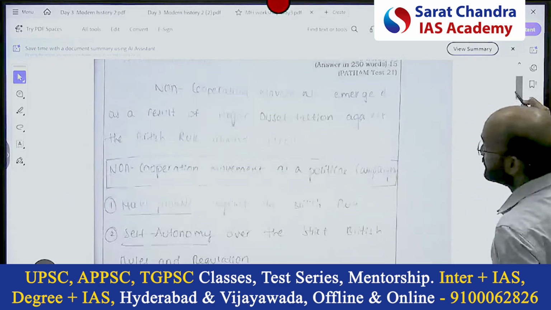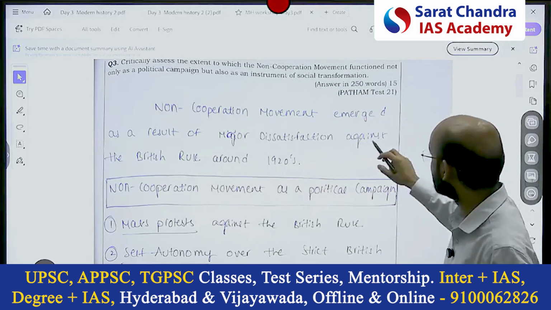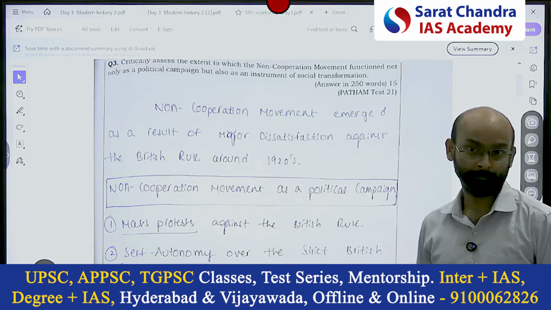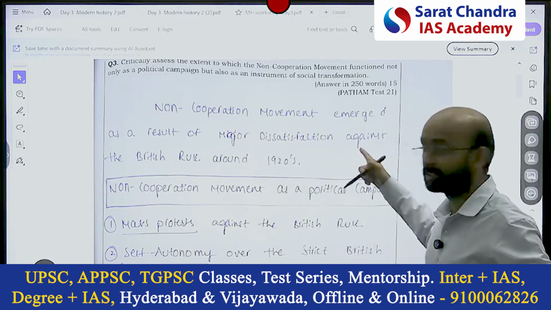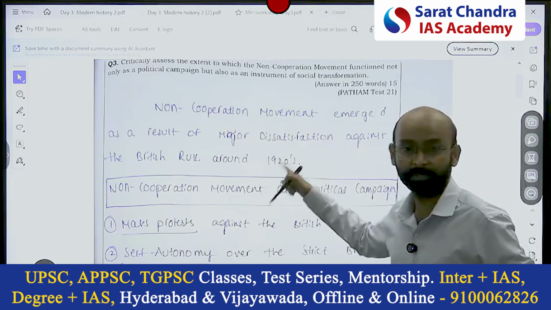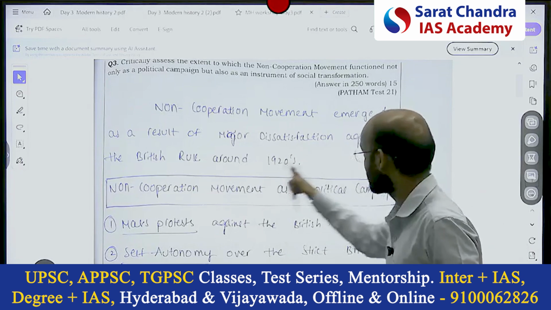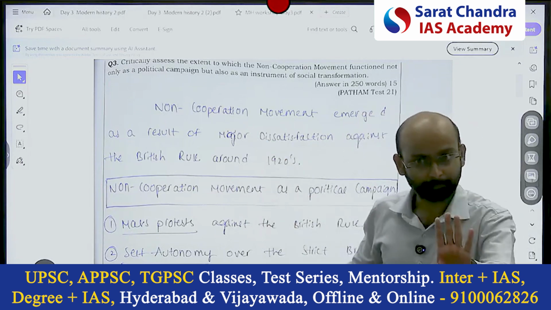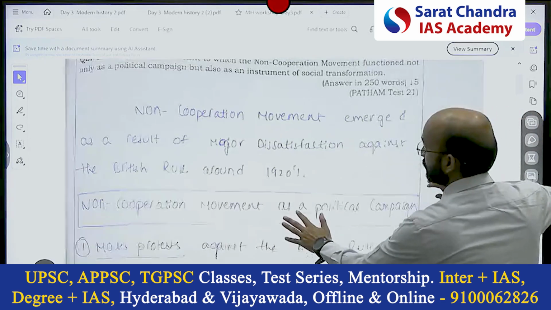The first point: the non-cooperation movement emerged as a result of the major dissatisfaction against the British rule around 1920. Excellent. He gave the background of the event. The year is mentioned. I would request you to underline it, the major dissatisfaction in 1920, because you want to emphasize these two keywords. So you have to underline the first point. Otherwise, this is a very good answer.